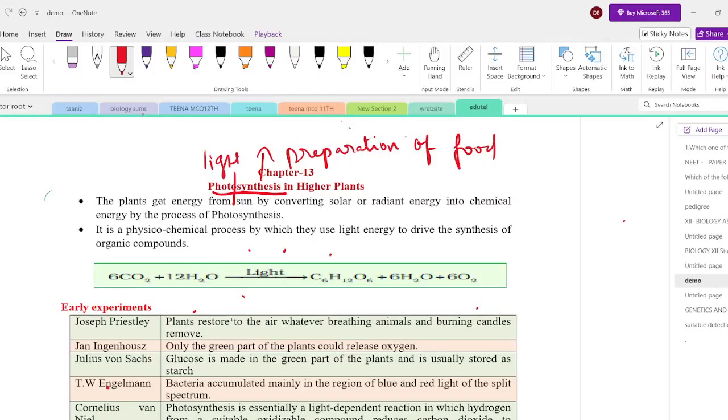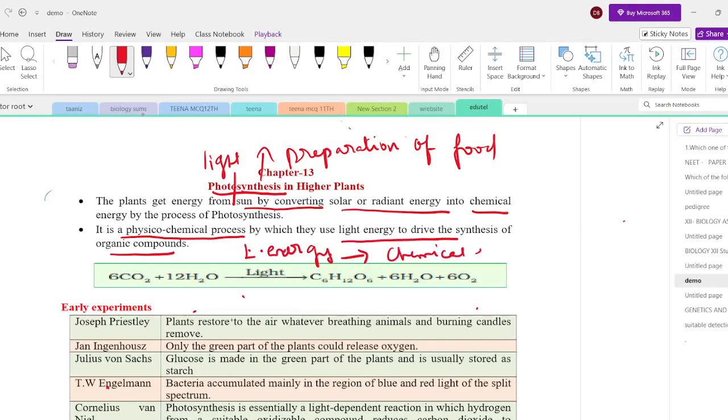The plants get energy from the sun by converting solar or radiant energy into chemical energy, a process called photosynthesis. In simple definition, it is a physico-chemical process by which they use light energy to drive the synthesis of organic compounds. That is, light energy is converted into chemical energy. This is explained by the simple equation that is given below.